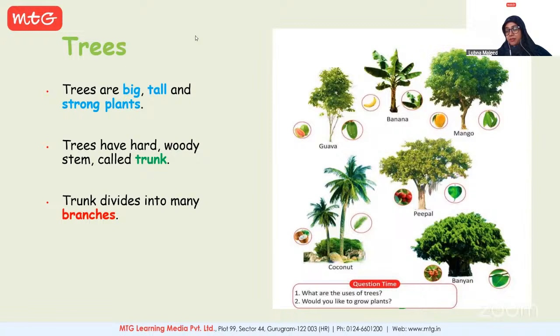What is the purpose of having a trunk? Is it just for the sake of getting divided into branches? There are other reasons as well. Just a second. I have asked Durga, others, please don't speak now. I'll give a chance to everyone, okay? Yes, Durga.